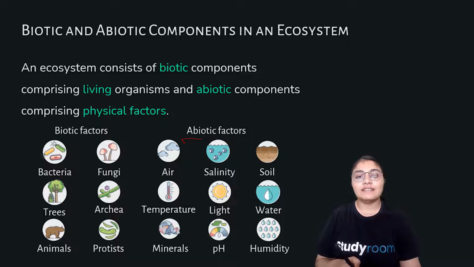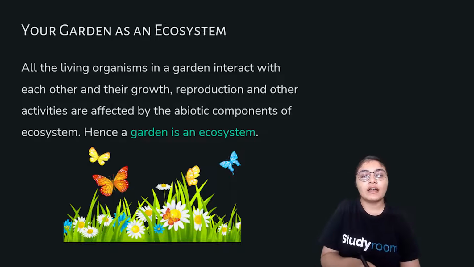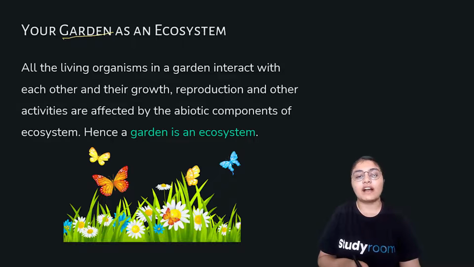Let us take an example of an ecosystem and see how the organisms actually interact in the system known as the ecosystem. So we are taking here a garden, the example of a garden ecosystem. All the living organisms in the garden interact with each other, and their growth, reproduction, and other activities are affected by the abiotic components of the ecosystem. Hence, a garden is an ecosystem.